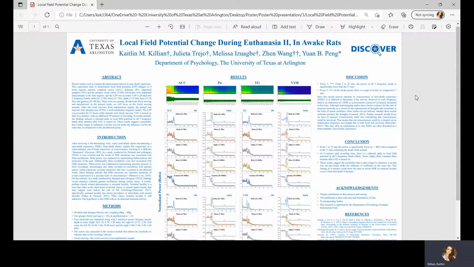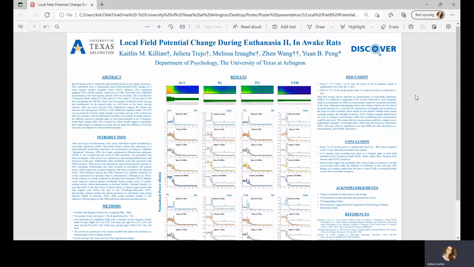There exists a phenomenon known as near-death experience. This is often portrayed in movies as the light at the end of the tunnel or a flashback of memories. This study seeks to link local field potential to different frequency bands so that we might better explain near-death experience. This study looks at different wave frequencies, specifically delta, theta, alpha, beta, and gamma waves. The recording is called local field potential, which means the electrical potential.